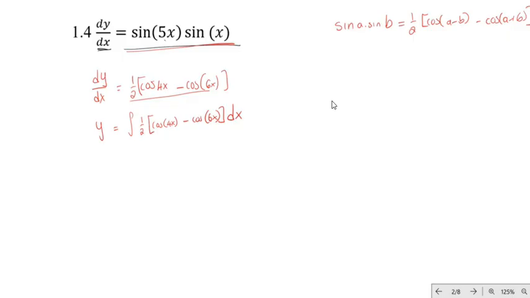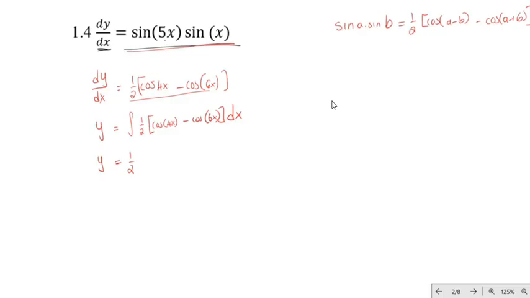So what will be the integral of cos 4x? Anyone? If you check your formula sheet, that will be rule number 9, but I'm sure by now we all know the integral, of course. So what is the integral of cos 4x? Anyone? I'm listening, guys. Can you hear me?